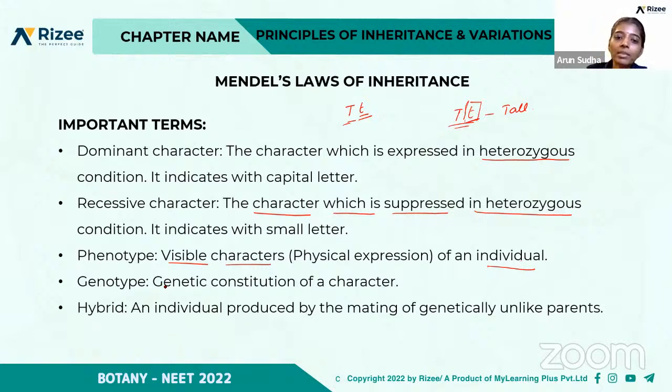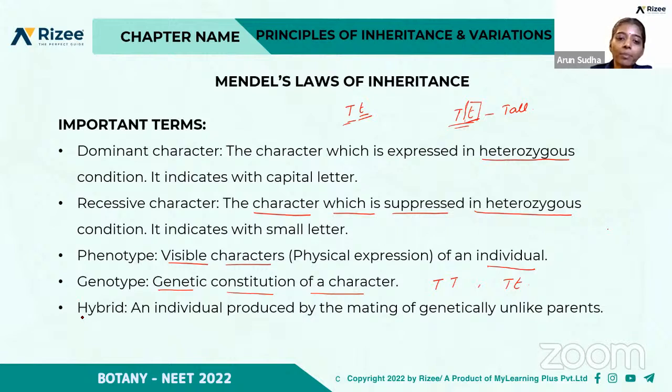And genotype is the genetic constitution of the character. For example, visually the plant may be tall, so phenotypically it is tall, but genetically it may not be TT, it may even be Tt, that is, the heterozygous form, right? So genotype is the genetic constitution, okay?